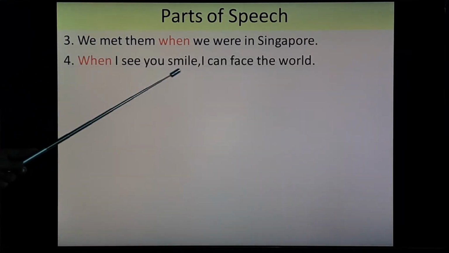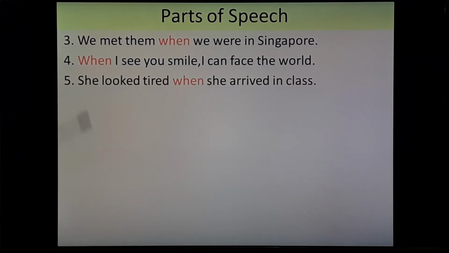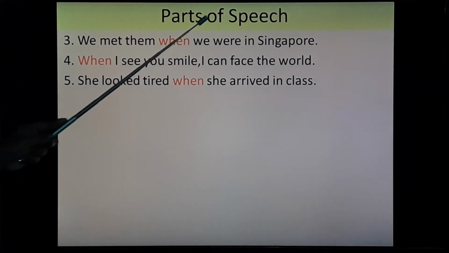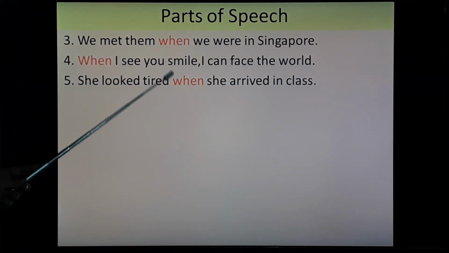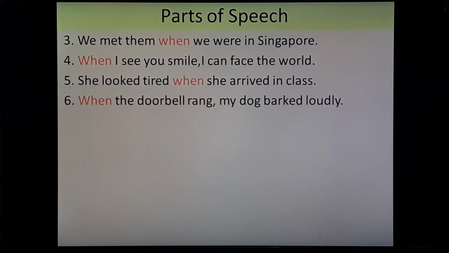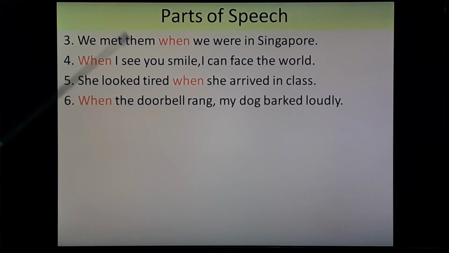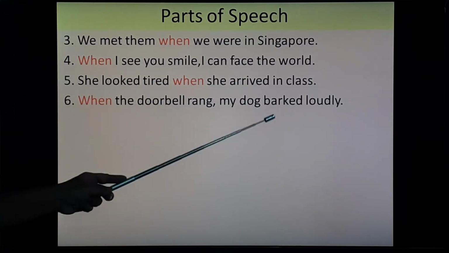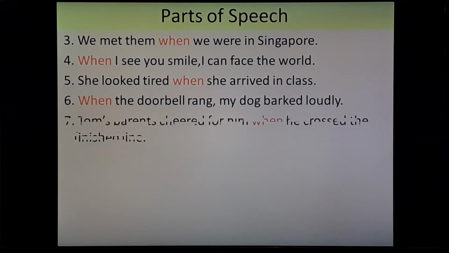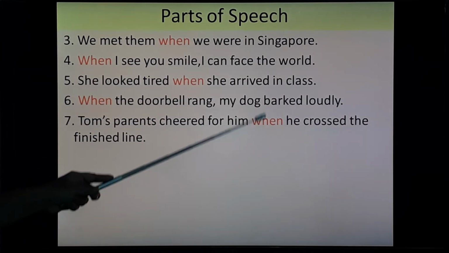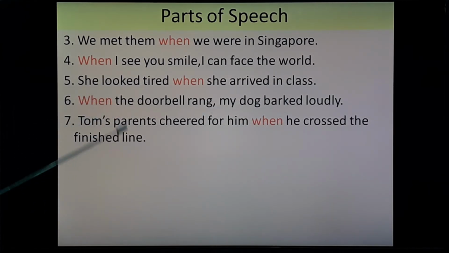When I see you smile, I can face the world. She looked tired when she arrived in class. So, when is used in between the sentence. Here, when is used in the beginning of the sentence. That's why a comma is compulsory. When the doorbell rang, my dog barked loudly. Tom's parents cheered for him when he crossed the finish line.